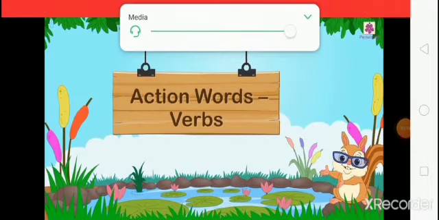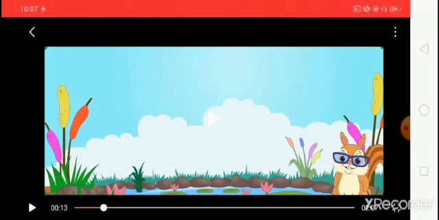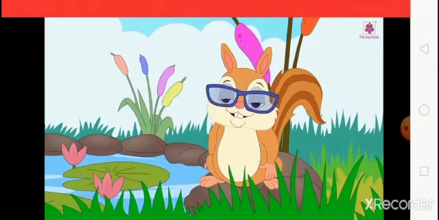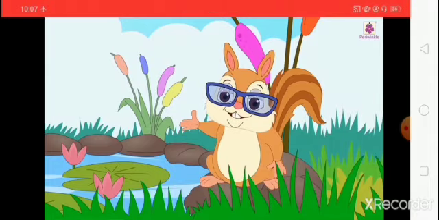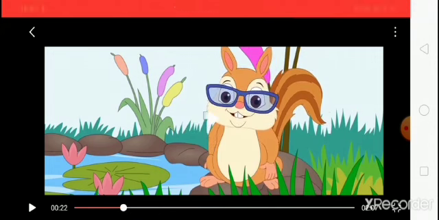Action words. Verbs. Action words are called verbs. What are verbs? Verbs are actions that we do. What are verbs? Verbs are the actions that we do.